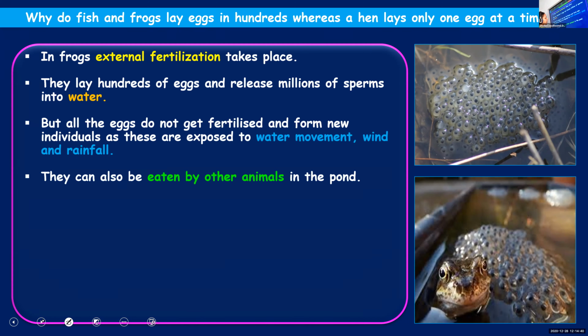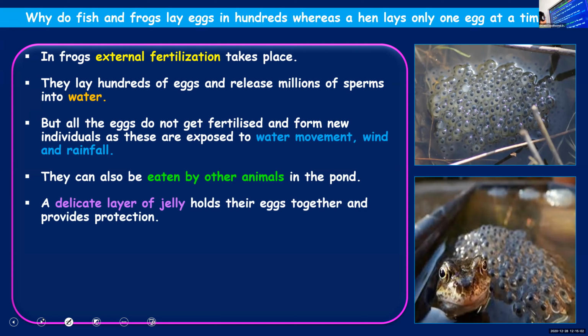So they will lay the maximum number of eggs, so that even if not all 100 form a zygote and develop into a new individual, at least a few of them will survive. So that is why they are laying the maximum number of eggs.